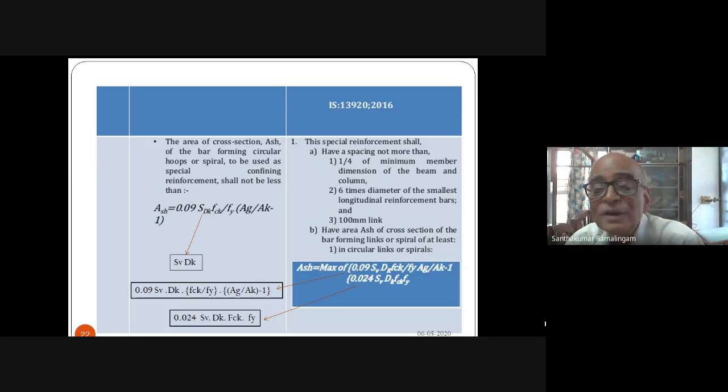This is with respect to circular hoop. I have given here clearly. You can see Sv is the spacing, Dk is the core concrete diameter. Core concrete is concrete measured to the outside of the hoop. So that is Dk. And this gives you Ash. Next slide, please.